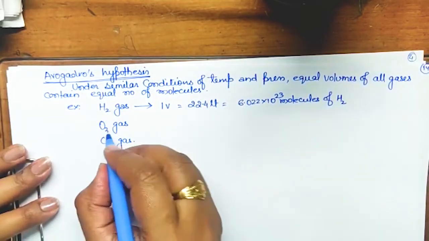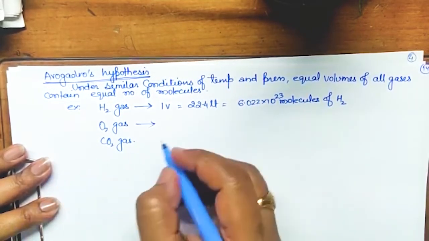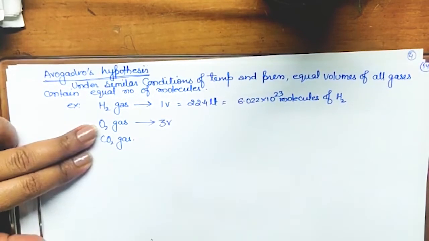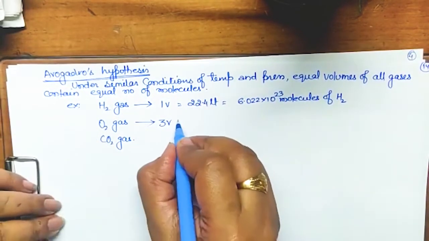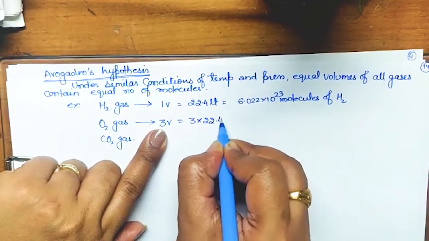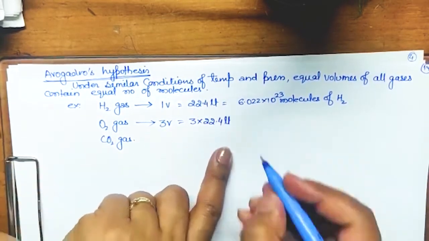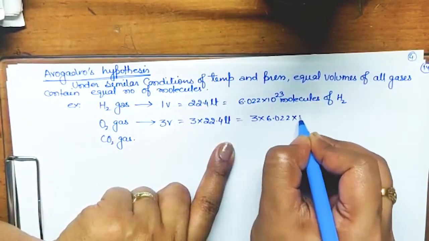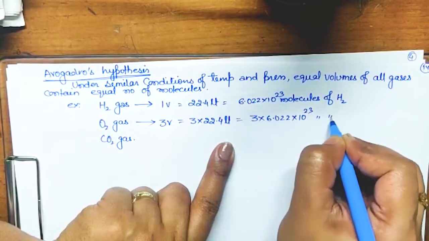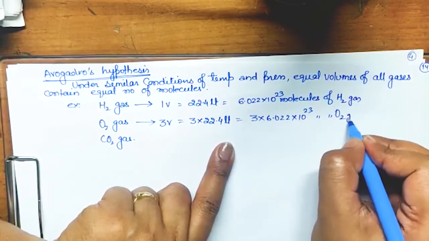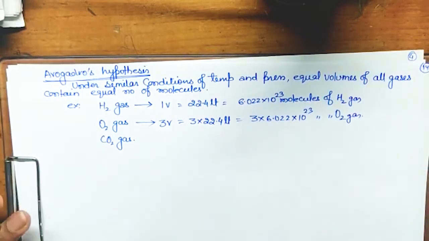Got it? Similarly, if I am taking O2, and suppose this time I am taking 3 volumes, that means it will be 3 into 22.4 liter, isn't it? So this will have 3 into 6.022 into 10 to the power 23 molecules of oxygen. Is it clear? Yes? Got it?